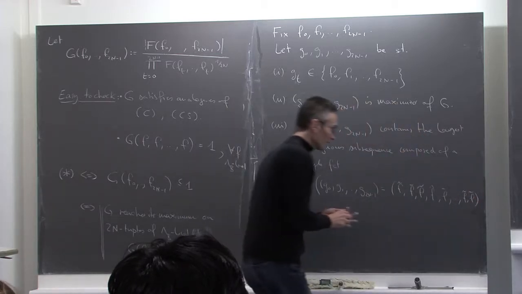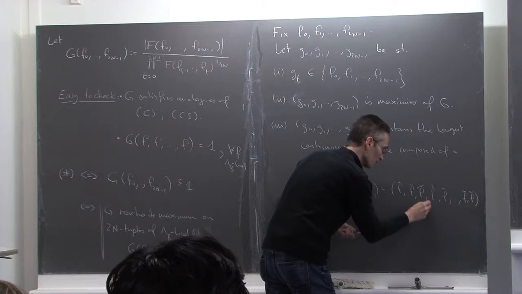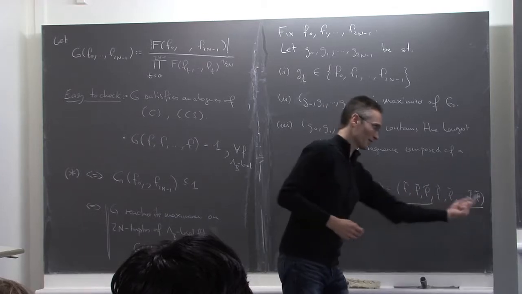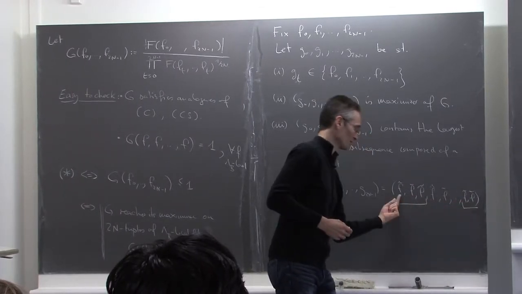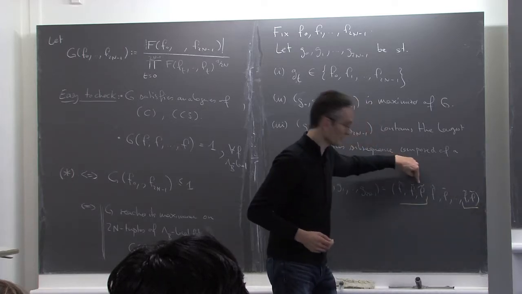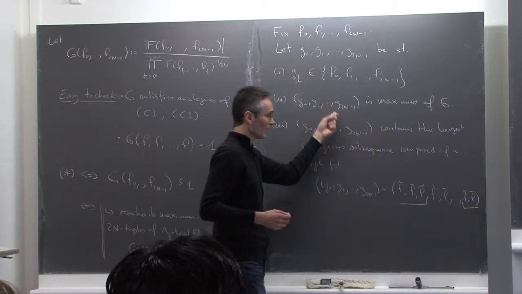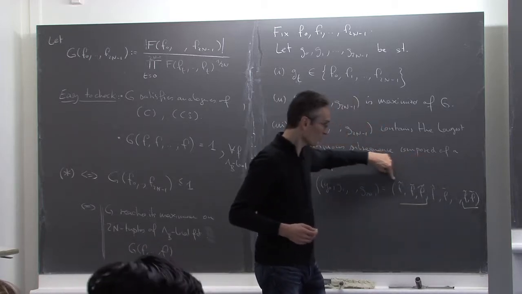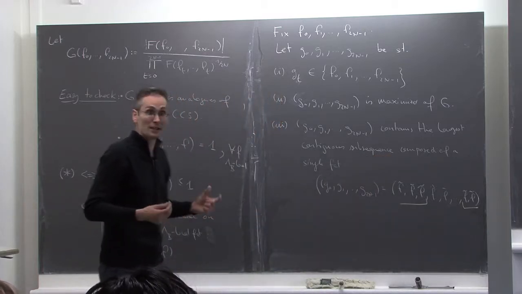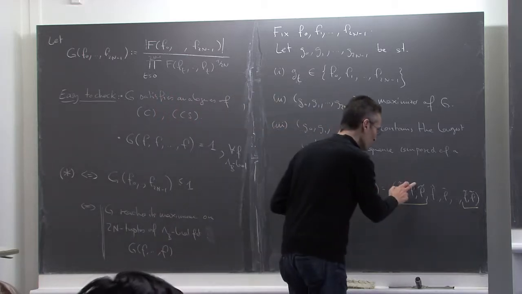Then in this sequence of functions I can find a subsequence, and don't forget that I'm always working on a circle, so these guys are contiguous to these guys. So I see a constant subsequence: f tilde, f tilde, f tilde, f tilde, f tilde. Among all the maximizers that I have in point 2, I choose one for which the length of the longest subsequence of this type is the longest possible. Maybe there are several choices, then you choose any one of the maximizers which have this property. But certainly I want one which has this property.